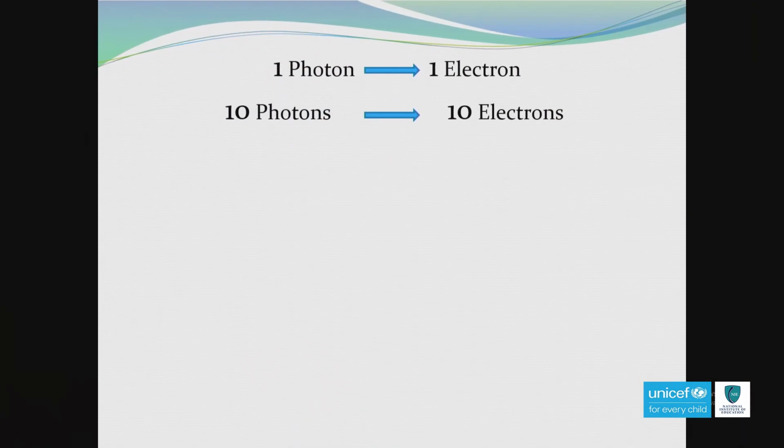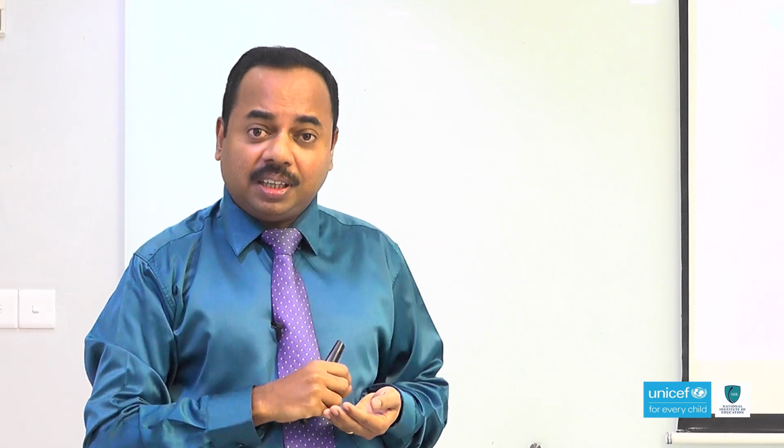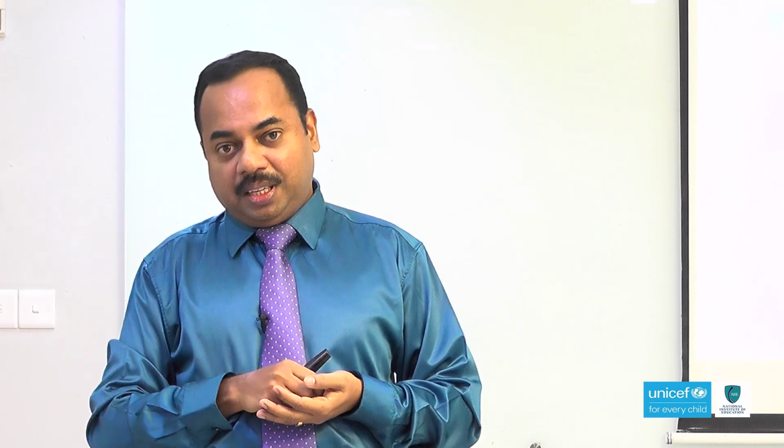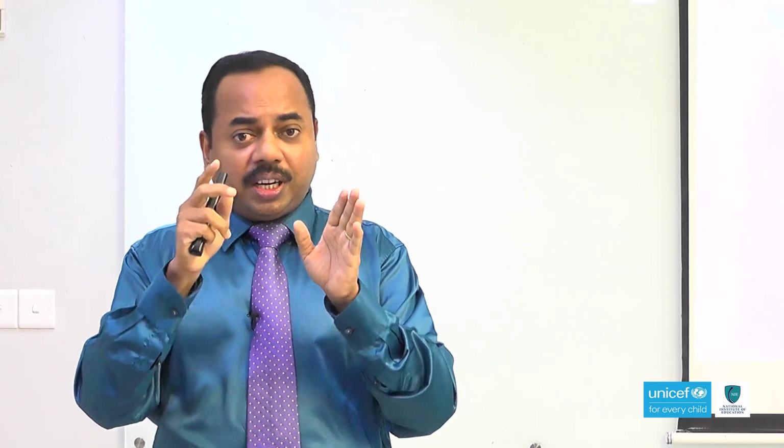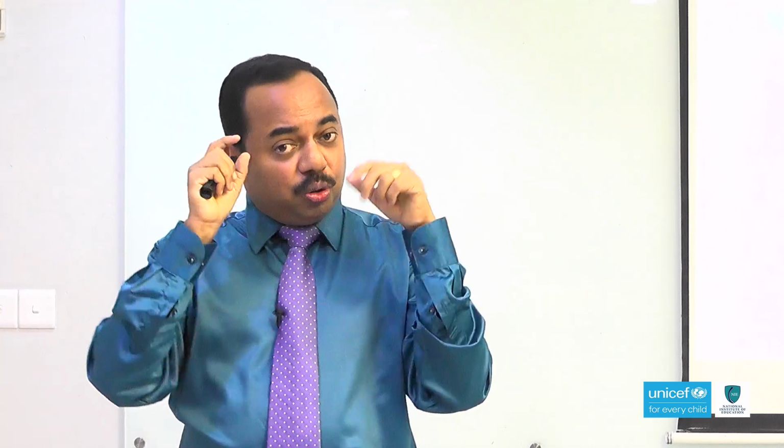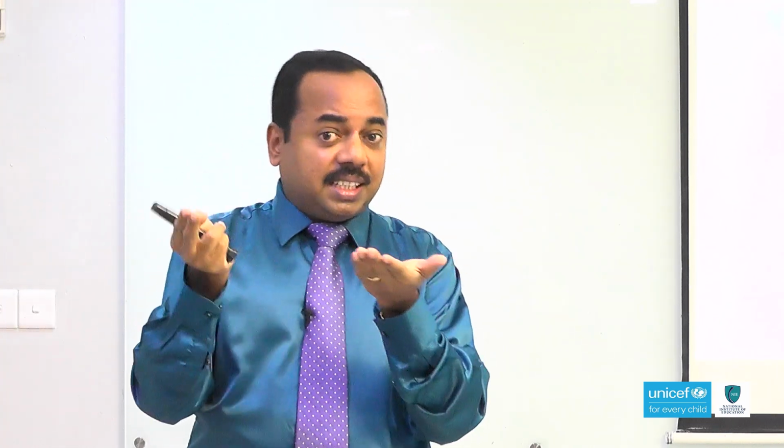Now there is a question about photons. One photon is falling and one electron is emitting. If 10 photons are falling, 10 electrons are emitting. So the question is, you are given two colors. Two colors means brightness is different.